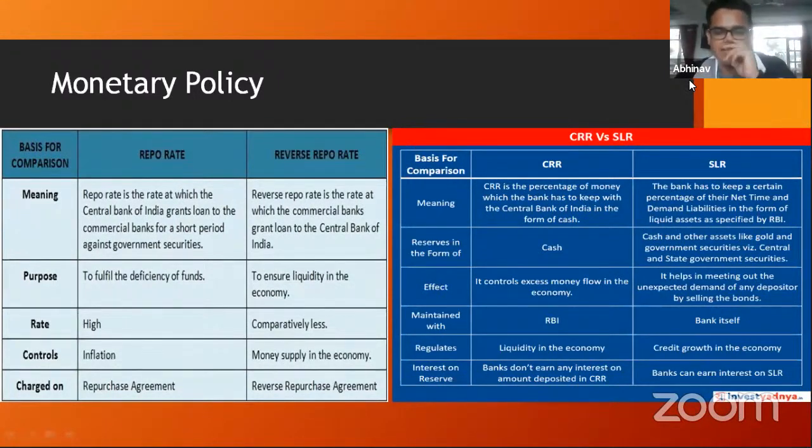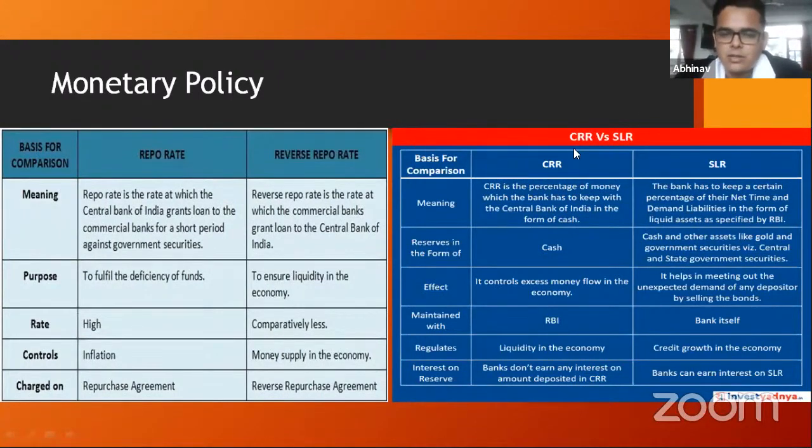You would have seen these terms in newspapers that RBI has slashed the repo rate or the RBI has increased the repo rate. So what sort of implications can it have on the economy? Let's first look at what CRR and SLR are, and then we'll understand these things. Okay. So RBI basically has two guidelines for banks. Banks are supposed to maintain two very important ratios.